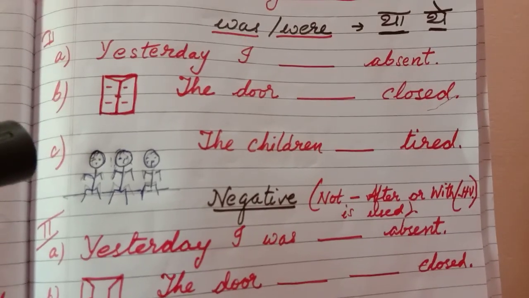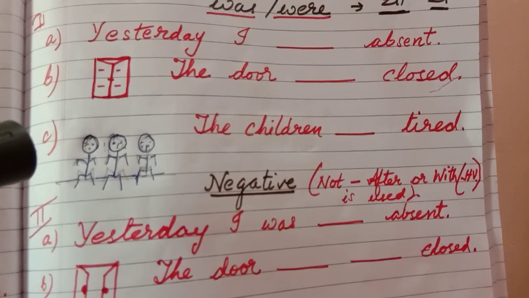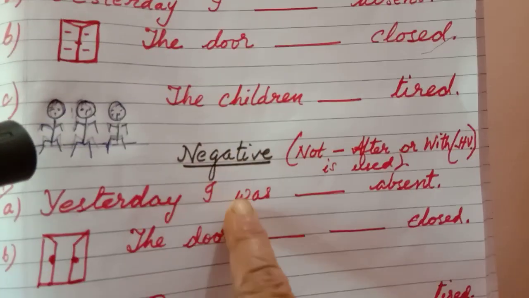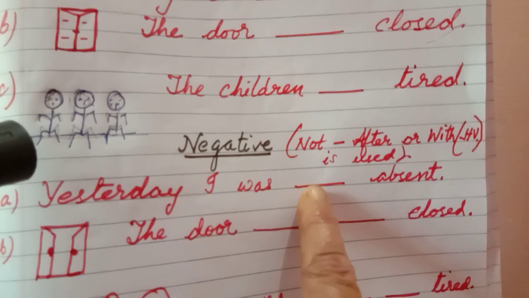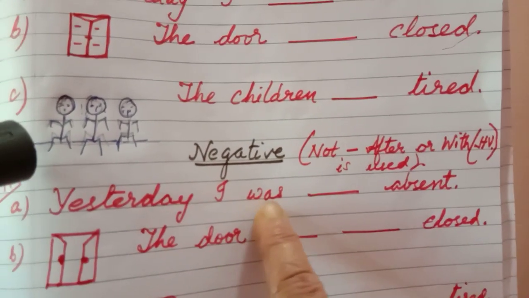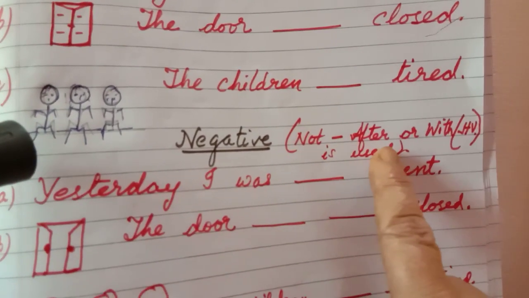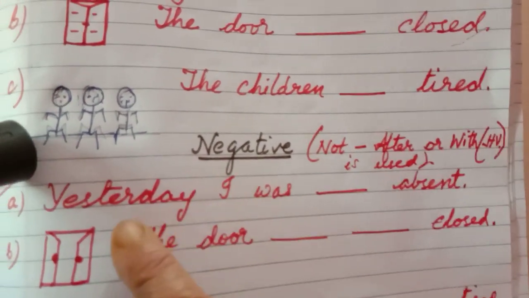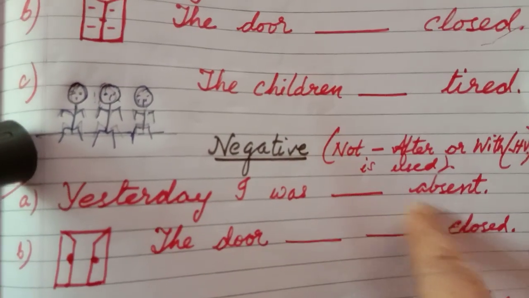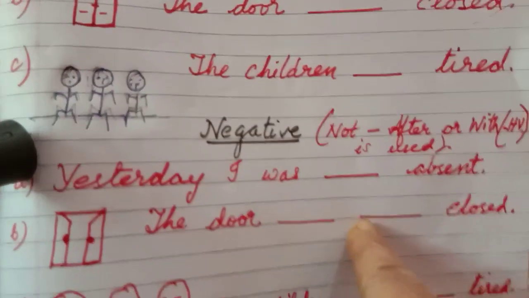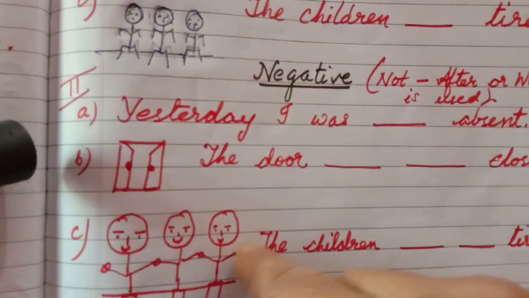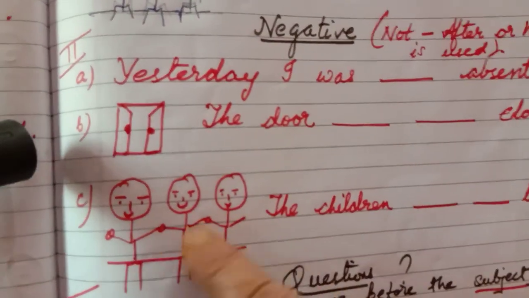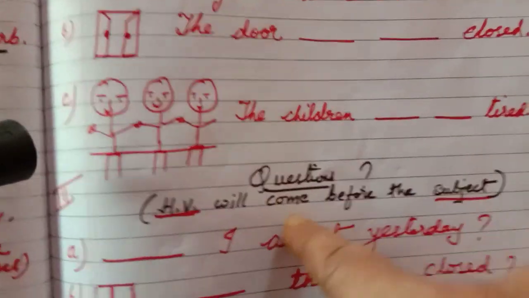In this way you have to change the sentence into negative also. In the same way, after the helping verb you have to add not. Always not comes with a helping verb. Yesterday I was not absent. Then the door was not closed. It is half opened. Here the children were not tired. They were looking very active.